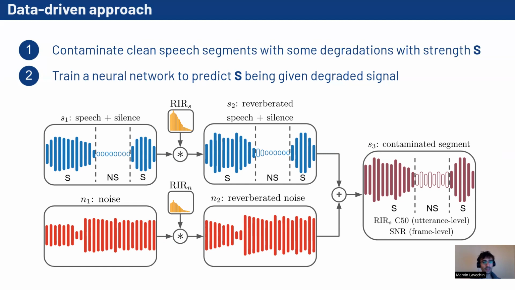So for any segment, we know when there is speech, the strength of the reverberation, as measured by the c50, and the strength of the background noise, as measured by the speech-to-noise ratio. So we can attempt to predict these quantities.